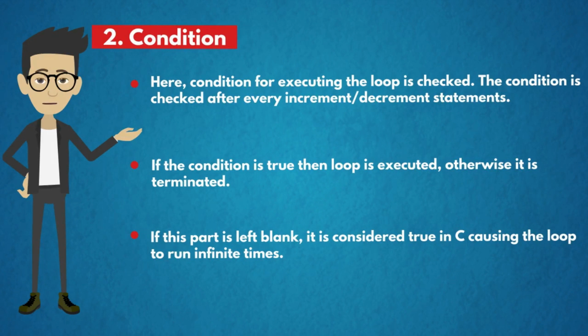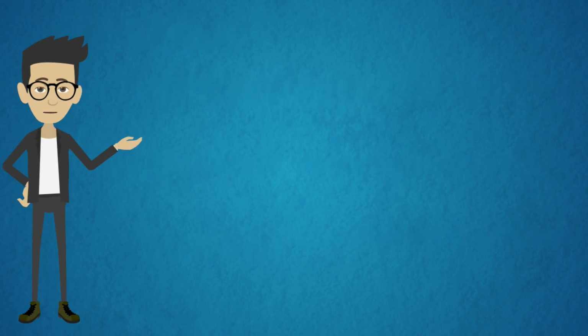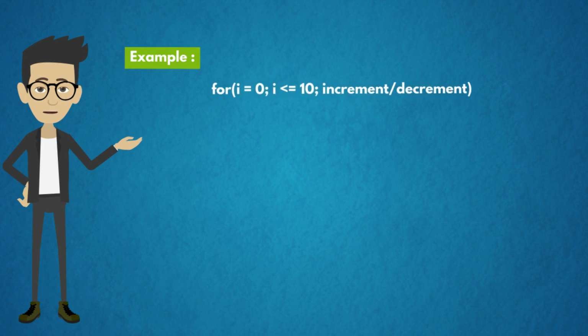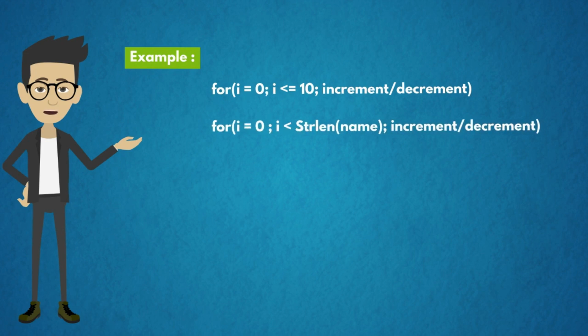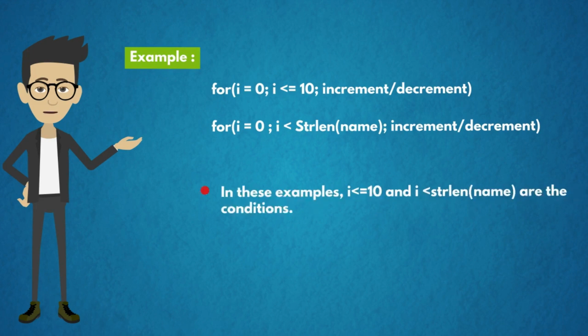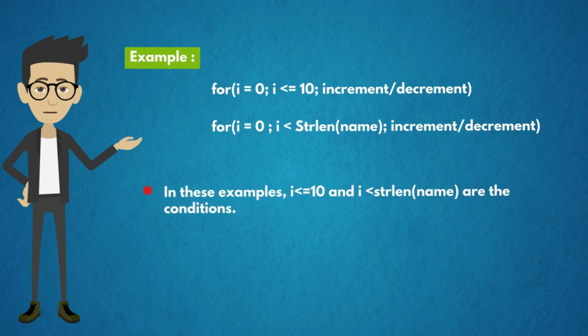So we can say that condition is mandatory in for loop. Example is, for i equal to 0, i less than 10, increment or decrement. In the second example, i equal to 0, i less than string length, increment or decrement. In these examples, i less than 10 and i less than string length are the conditions.